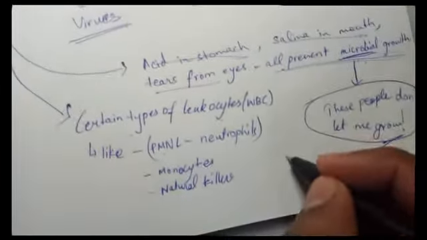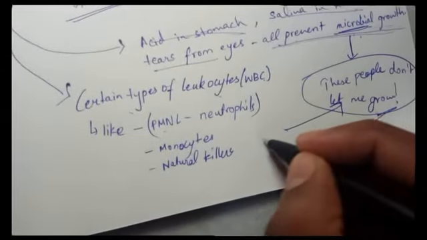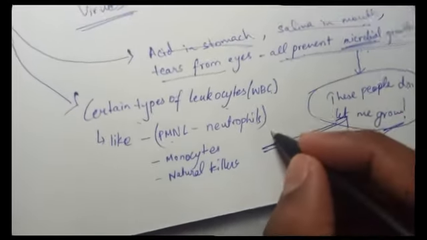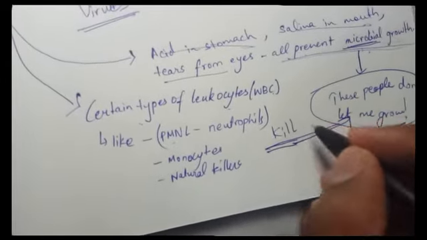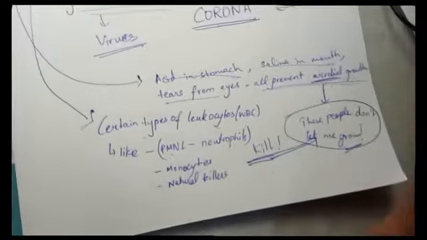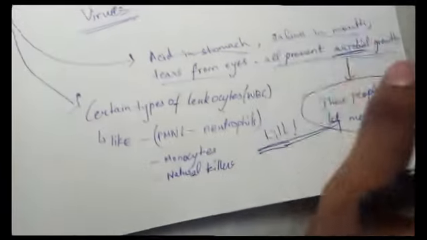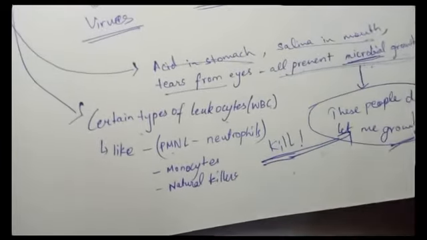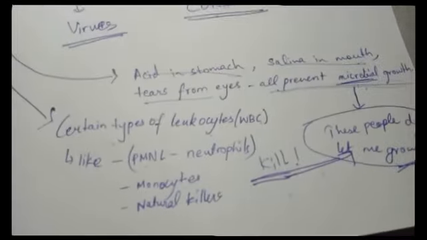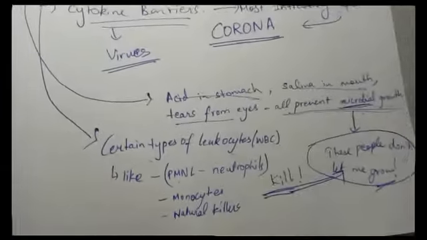They again kill microbes. They don't let them grow, they just kill them. That's all about cellular barriers. Cellular is basically anything which is because of the cell, the prevention because of the cell.